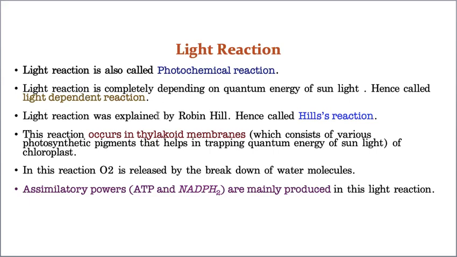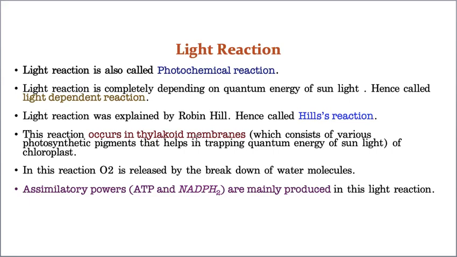Hope you understood. This light reaction was explained by Robin Hill, and because he explained it, it is also called Hill's reaction. That's why it carries his name. So, Hill's reaction. Where exactly does this light reaction take place? The answer is that it occurs in the thylakoid membranes.